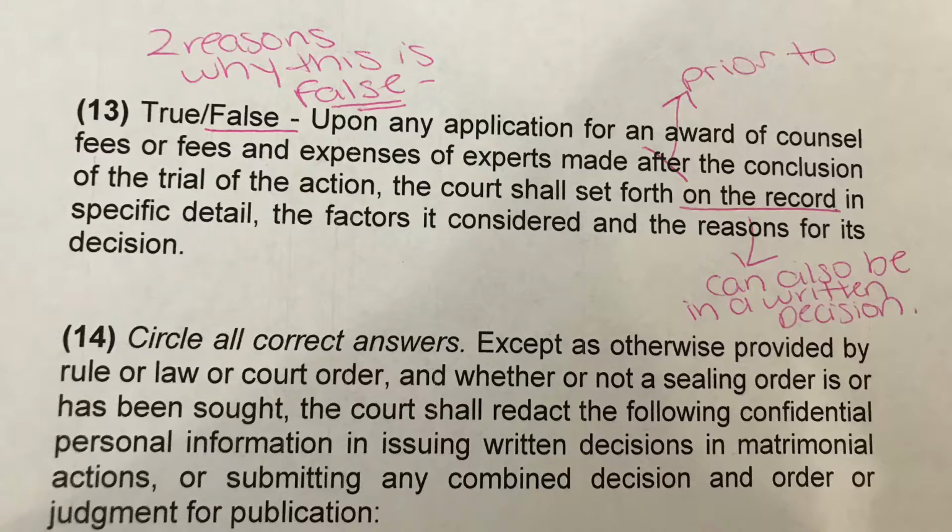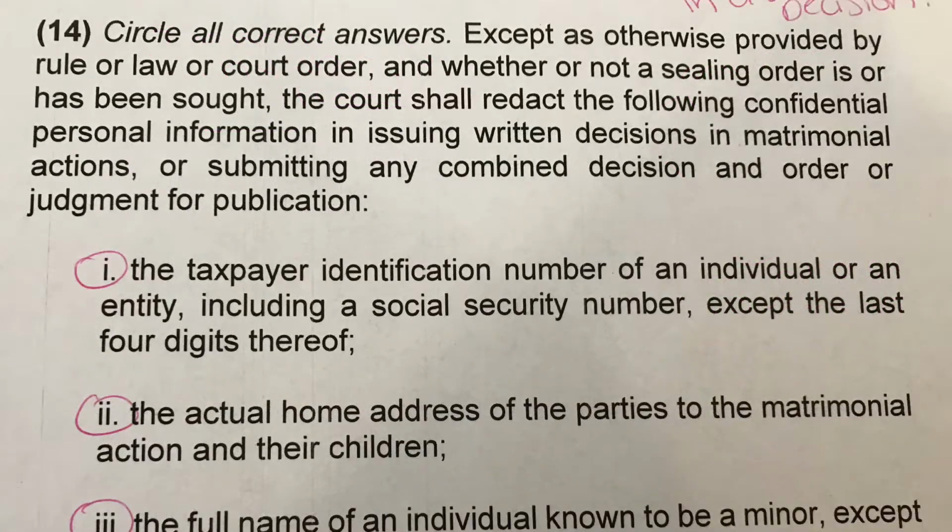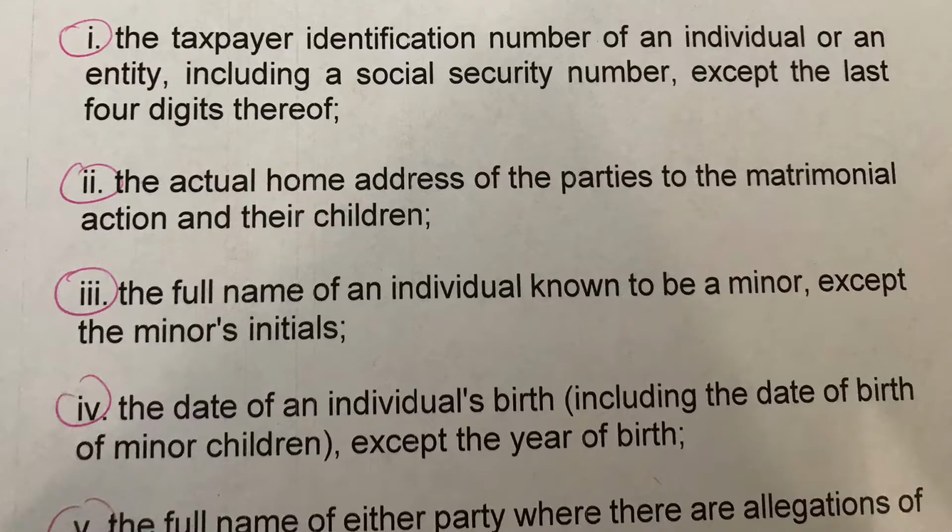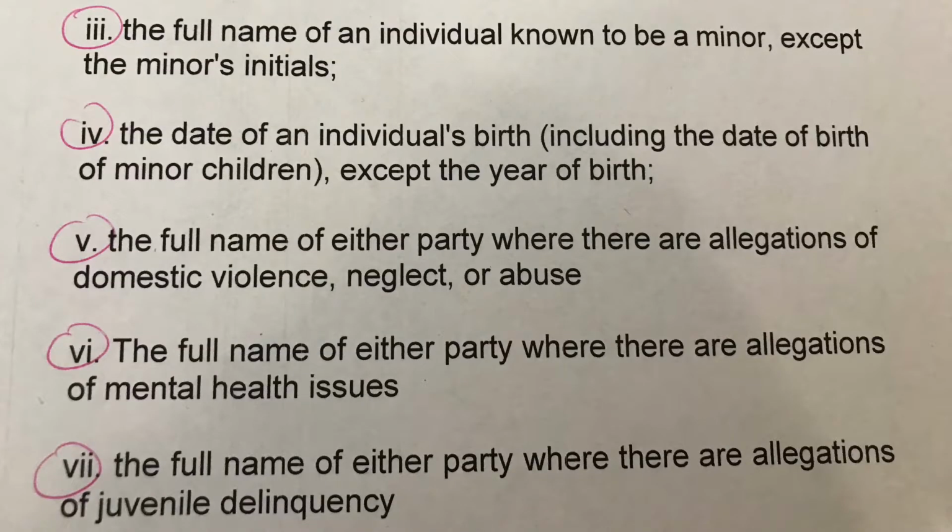Number 14, circle all correct answers. Except as otherwise provided, whether or not there is a sealing order, the court shall redact confidential personal information in submitting for publication written decisions or combined decisions and judgments. The answer was all 7 of these. 1, the taxpayer ID number, social security number except the last 4 digits, true. 2, the actual home address of the parties and their kids, true. 3, full name of a minor except their initials, true. 4, date of birth except year, true.